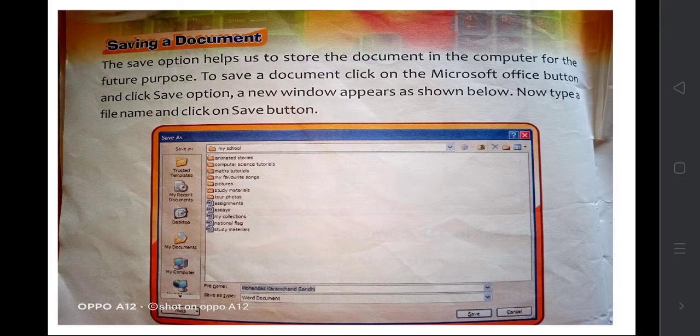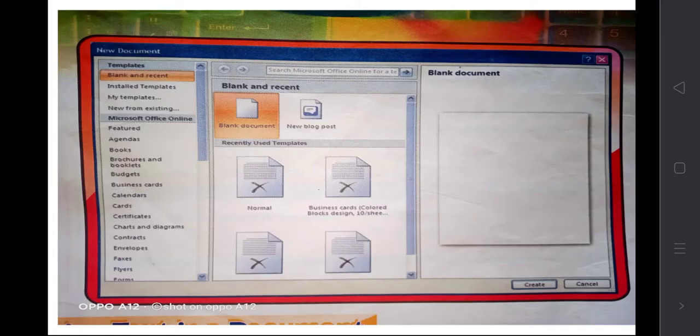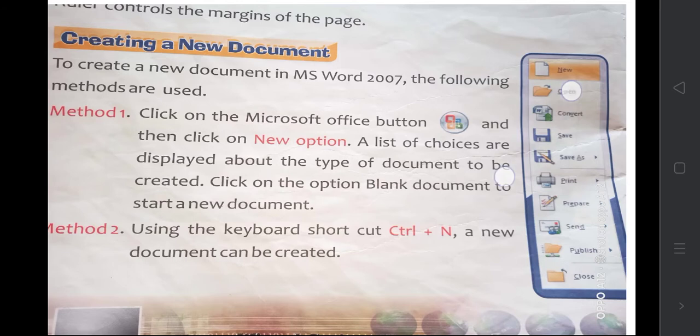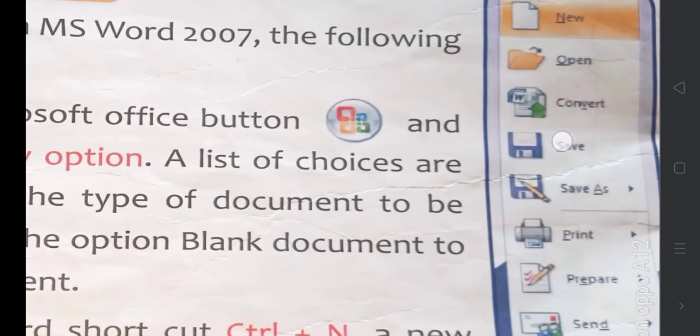Then saving a document. To save a document, this option helps us to store the document in the computer for future purposes. In future, if you want the same document to be used for some other purpose, saving a document is very necessary. So whatever you type, you can save it. How to save it? Just click on the same option. Here you can see Save.